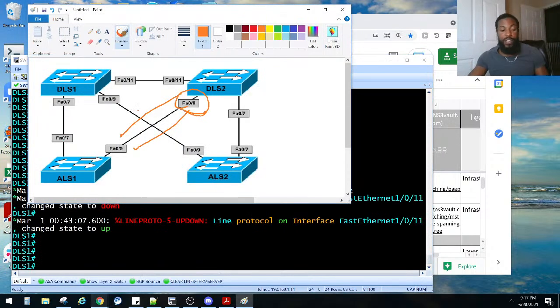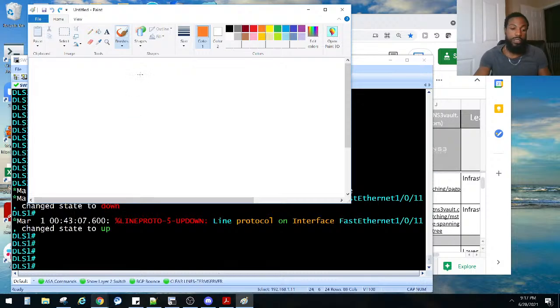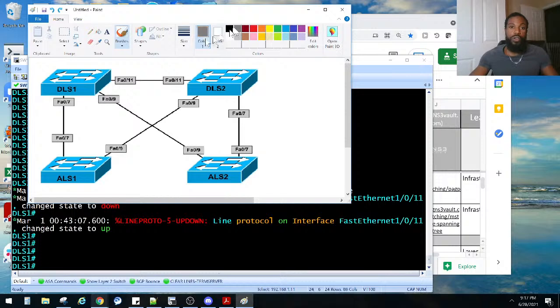He said to configure the user-VLAN, which is VLAN 100, on here. And VLAN 200 on here as well. And the other one is the file-VLAN, all caps. I'm not going to write it all out.